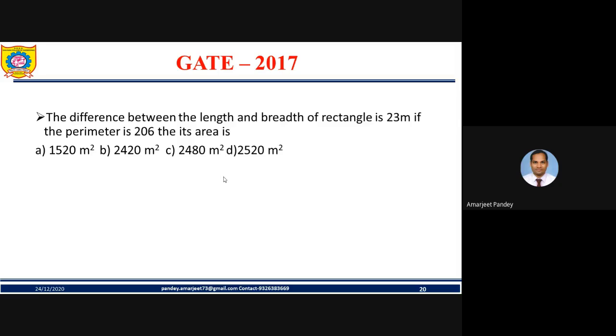Next, this question asks: the difference between the length and breadth of a rectangle is 23 meter. If the perimeter is 206, then find out its area. So what do you need to find out? You need to find out its area. What have they given? They have given the difference between length and breadth, that is 23. And they have given the perimeter.